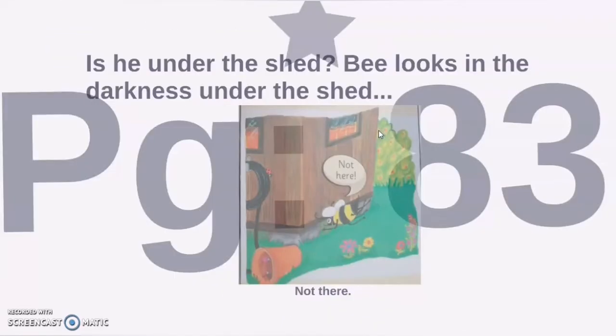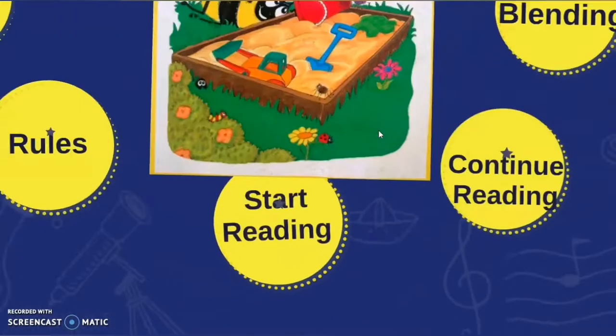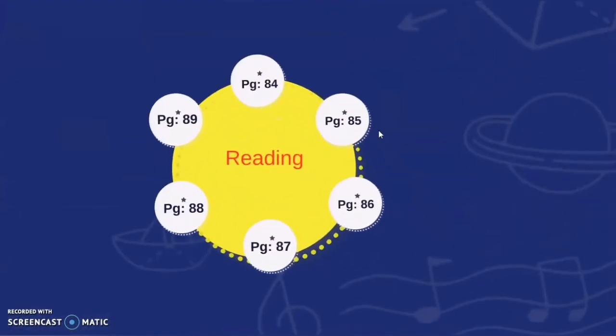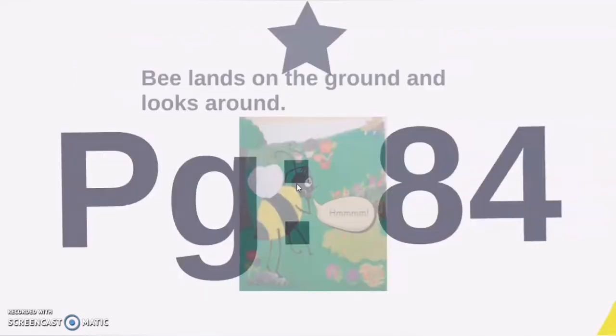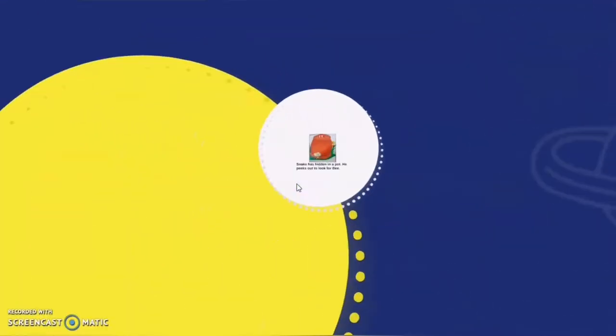Now we will continue our reading. So come to page number 84. Look at this picture. There is a garden. You can see a lot of flowers, trees and bee in this picture. Now read these lines. Bee lands on the ground and looks around. Bee looks for snake in the garden, but snake is not there. Now we'll move on to the next page.